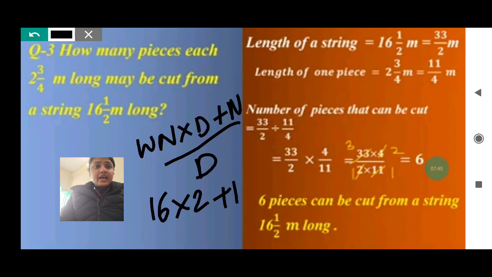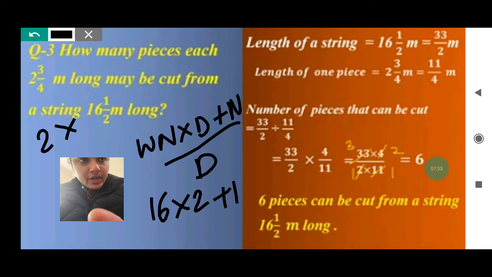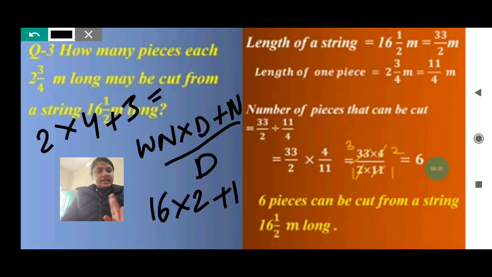Next again, the length of one piece is also given to you. That is 2 whole 3 by 4. Again you will do the same thing. 2 into 4 plus 3. So 2 into 4 is 8 and 8 plus 3 is 11. 11 by 4. This we have just converted the mixed fractions into improper fractions.